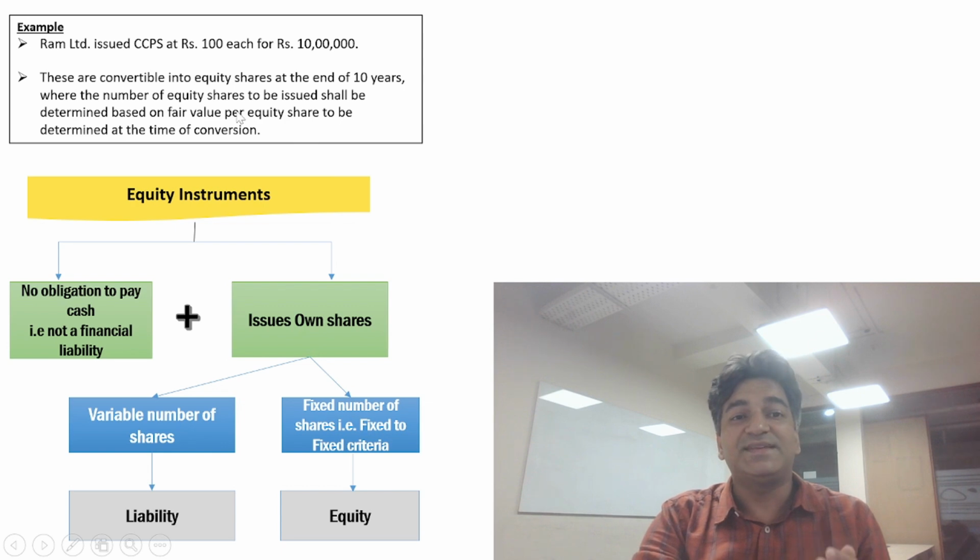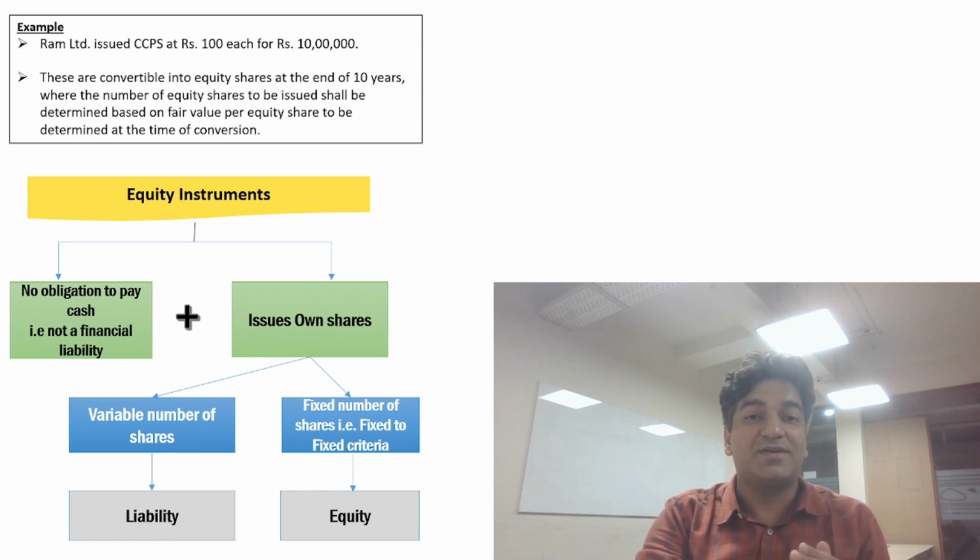It says these are convertible into equity shares at the end of 10 years, where the number of shares to be issued shall be based on the fair value of the equity shares at the time of conversion. So let's say at the time of conversion, the value is 15 lakh rupees, then 15,000 shares will be issued. Or let us assume that the value will be 20 lakhs at the time of conversion, so 20,000 shares will be issued. So here in this case, a fixed number of shares is not issued. A variable number of shares is issued, that is 15,000 or 20,000. It can be less or more as the case may be, depending on the fair value of the equity shares at the time of conversion.